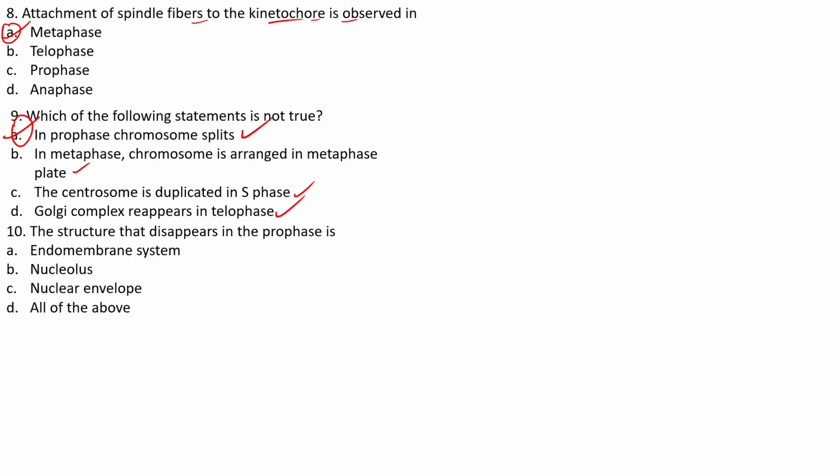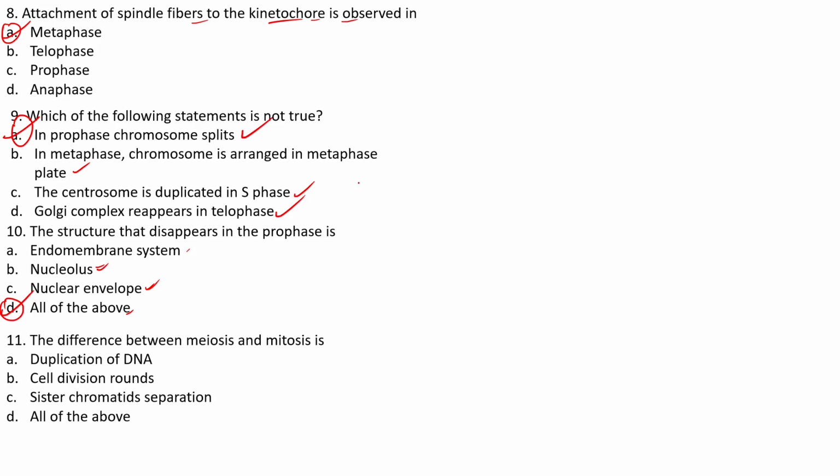The next one, the structure that disappears in the prophase is endomembrane system, nucleolus, nuclear envelope, all of the above. We know that the endomembrane system mainly comprises the endoplasmic reticulum, the Golgi apparatus, the lysosomes, and also the vacuoles. All of them are part of the endomembrane system. So the endomembrane system along with the nucleolus and the nuclear envelope, all three structures disappear. So we can say that D is the right answer, all of the above.